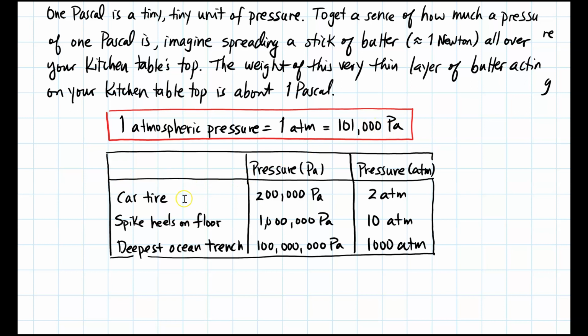There are a couple of other pressures that we should look at. Typically, a car tire is about 2 atmospheres, or 200,000 pascals. Spiked heels on a floor is about 1,000,000 pascals, or 10 atmospheres, and the deepest ocean trench is about 100 million pascals, or 1,000 atmospheres.